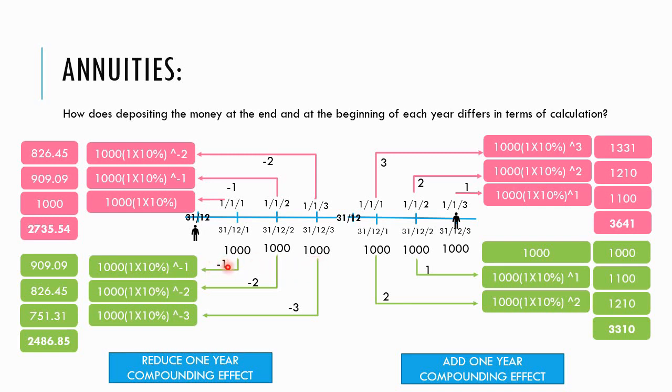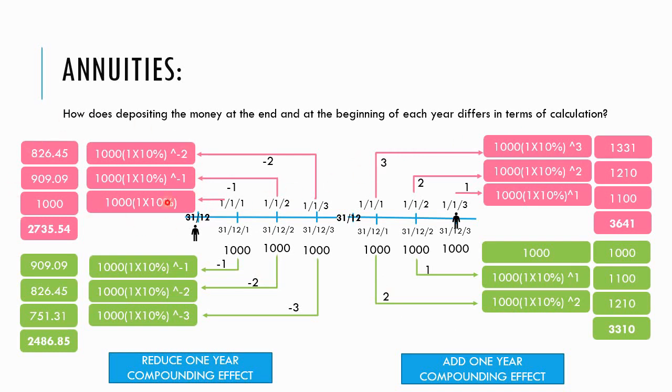For the money to be considered as annuity, there must be even amounts, and there must be consecutive years: year 1, year 2, year 3. If it's not even or if it's not consecutive, then the cash flows cannot be considered as annuity. Alright. So on this side of the slide, this is what we call present value, and on this side of the slide is what we call future value.